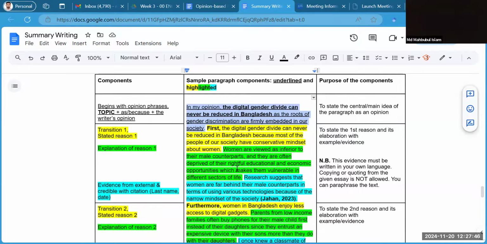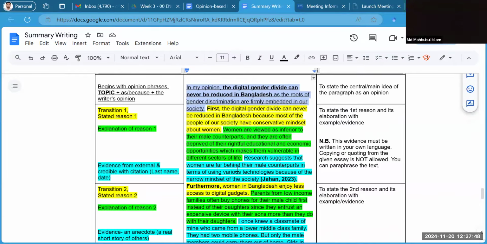Then if you move on, you see, I have introduced here three arguments. And each of my arguments, if you look carefully, are color-coded. So basically, in the first part of the argument, I have stated reason one. All right. And it started with the transition. See, first is the transition. So always use the stated reason with a transition.